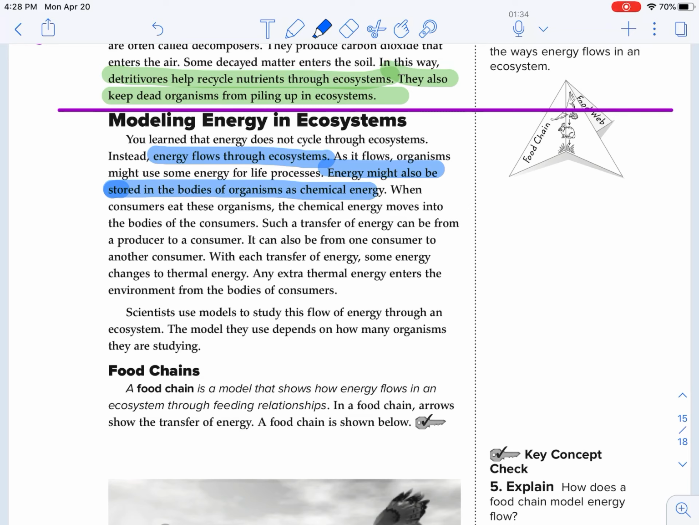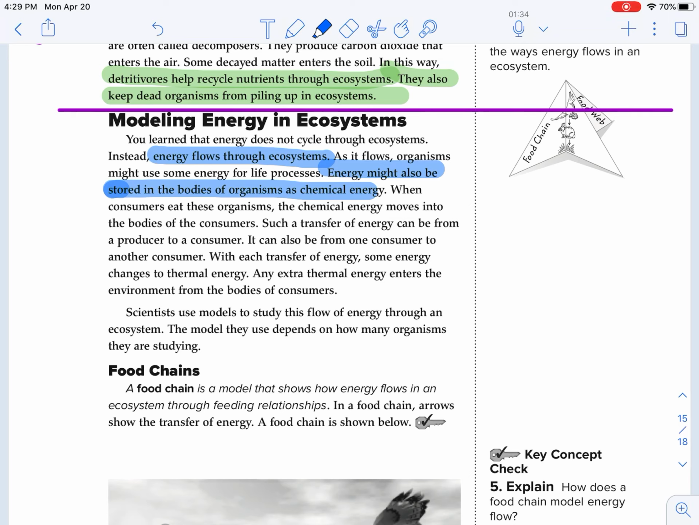Such a transfer of energy can be from a producer to a consumer. It also can be from one consumer to another consumer. So, for example, from a producer to a consumer would be if we've got an herbivore eating a plant, the energy from that plant, which is a producer, is transferred to that consumer, to that deer, for example, or that rabbit. It also can be from a consumer to another consumer. So if one organism eats another, let's say we have a lion that eats a snake, for example.